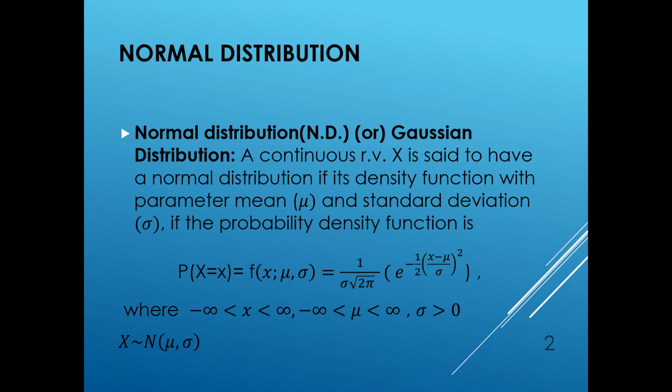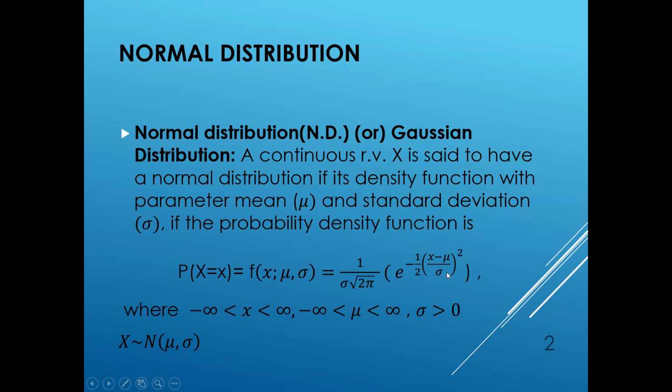A continuous random variable x is said to have a normal distribution if its density function, with parameters mean mu and standard deviation sigma, is represented as f of x equals 1 by sigma under root of 2 pi into e power minus 1 by 2 into ((x minus mu) by sigma) whole square.